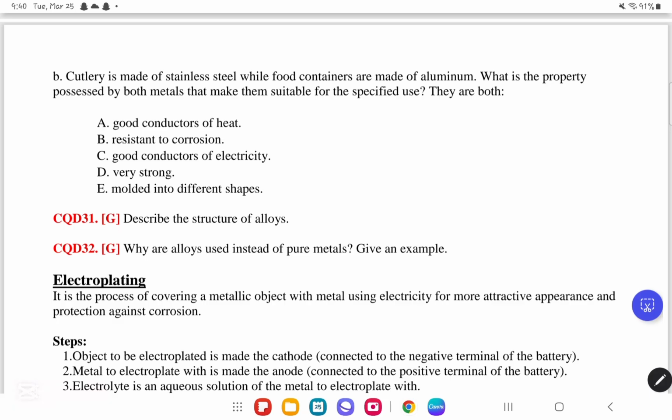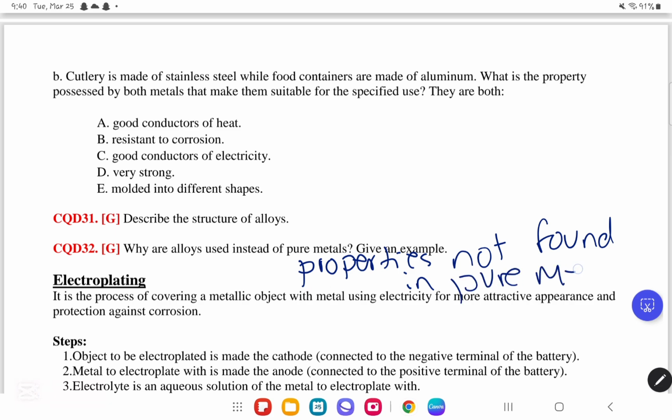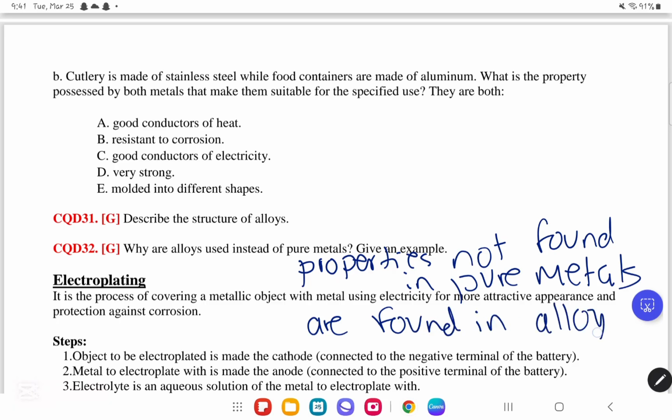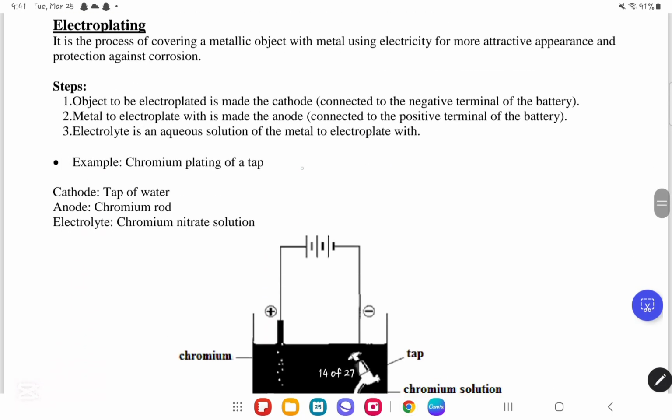Now CQD number 32. Why are alloys used instead of pure metal? Actually, we use alloys instead of pure metal because they have properties that we need that are not found in pure metals. For example, pure gold is a soft metal and therefore it's not desirable when making jewelry. So gold is mixed with copper, forming an alloy that is harder. This is an example given in the answer key.